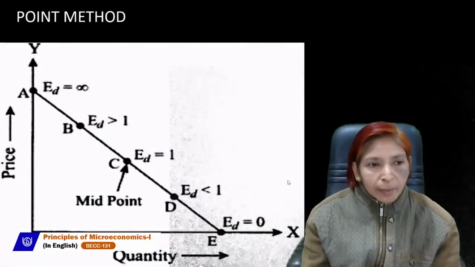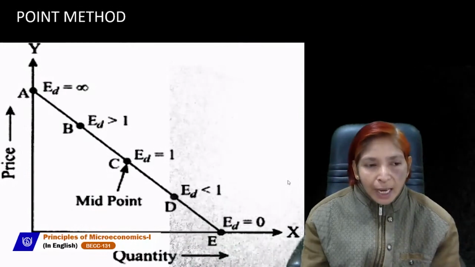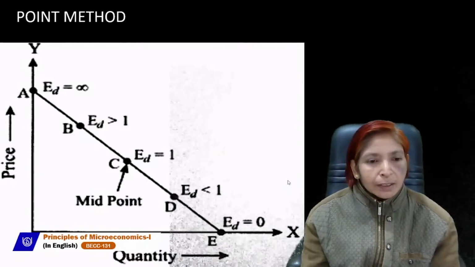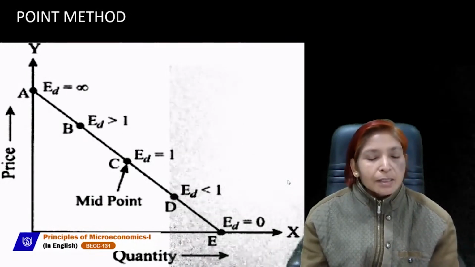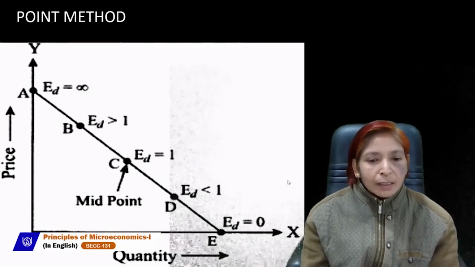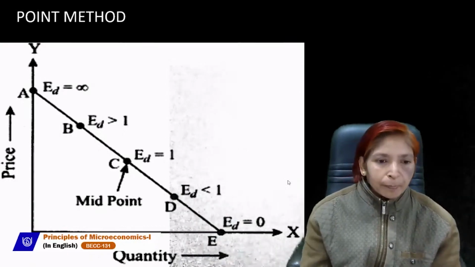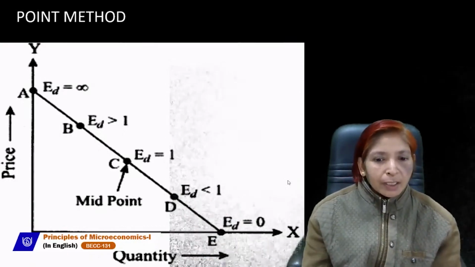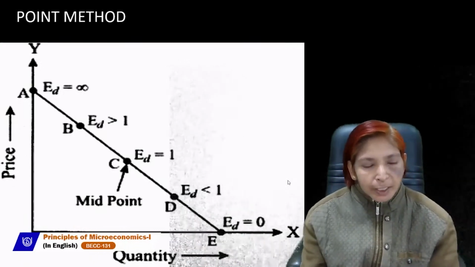The third method is the point method. The point method shows that when we have a straight line demand curve, on this straight line demand curve we can estimate elasticity of demand by using the formula of lower segment upon upper segment. Here AE is a complete straight line.